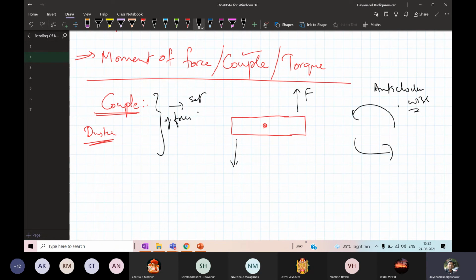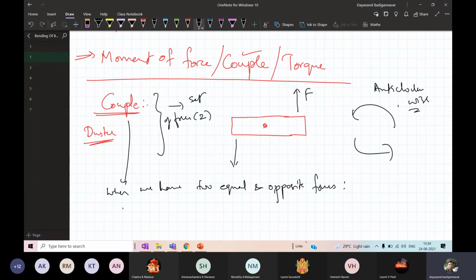Couple is a set of forces. How many? Set means two. Whenever you have two equal and opposite forces, that is considered a couple.